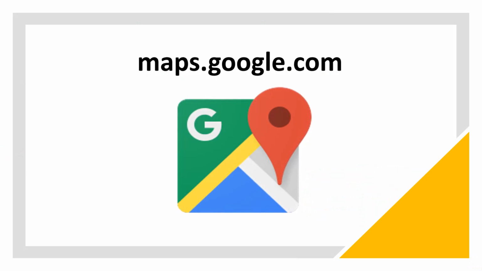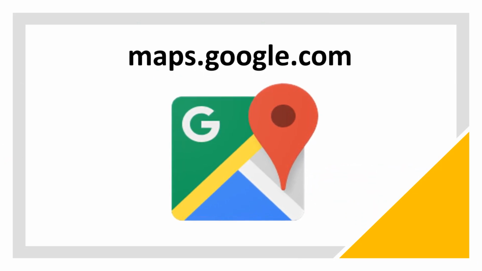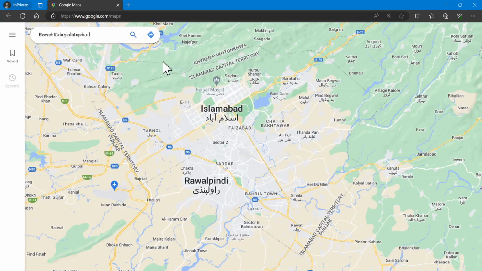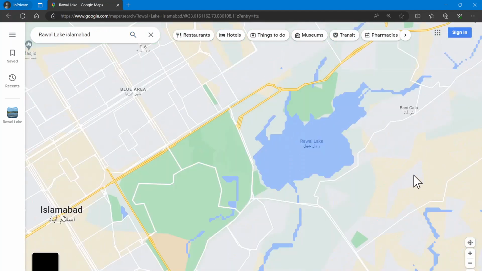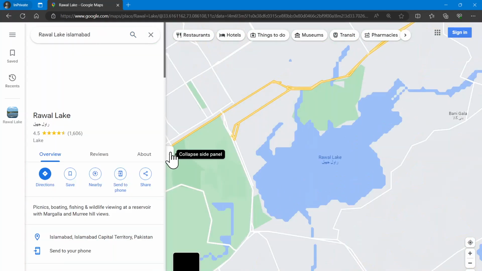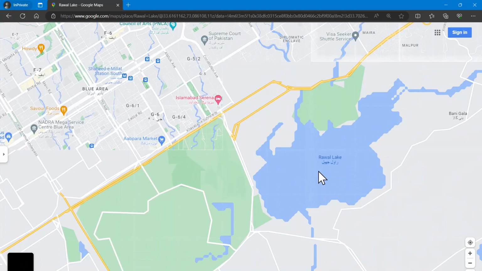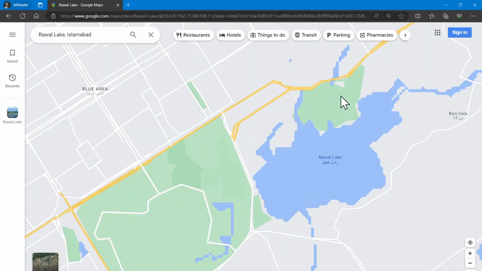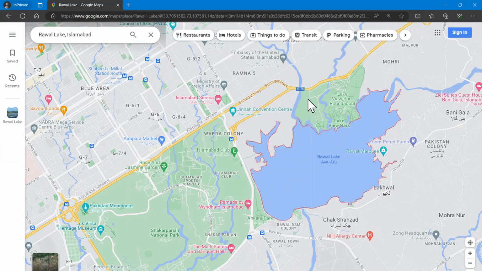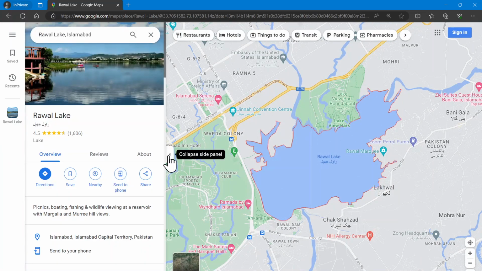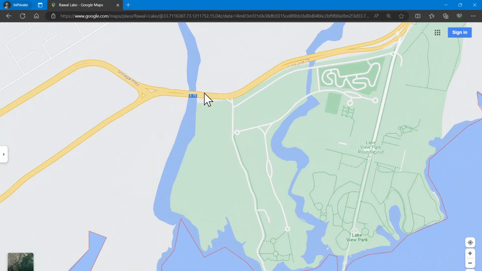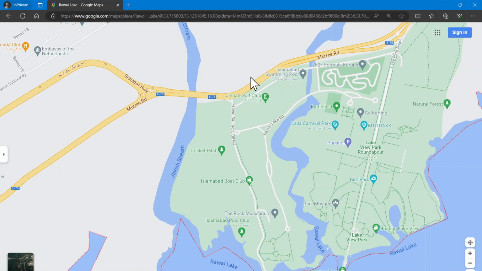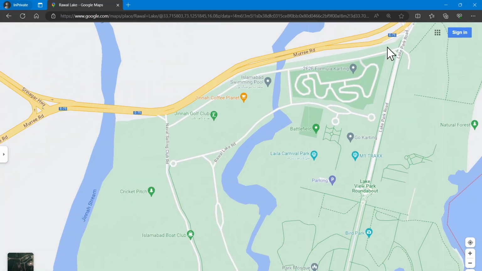First of all, in your browser type maps.google.com and in the search bar type Rawal Lake Islamabad and then press on the search button. Now you have zoomed in to Rawal Lake. Here wherever you see watercolor, it is the lake, and on the upper side of the lake you can also see the park where people go and spend their quality time. On the upper side of the park you can see the main road which goes to Murray Hills, and the entrance of the park is also on this road.